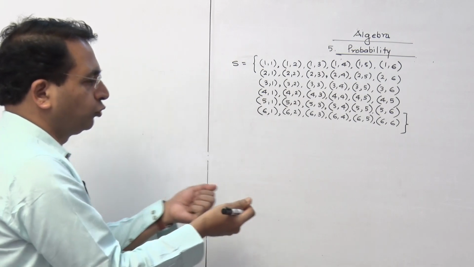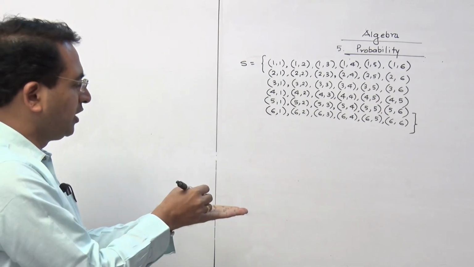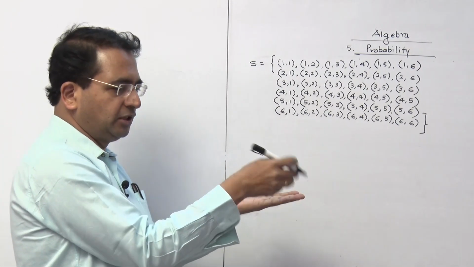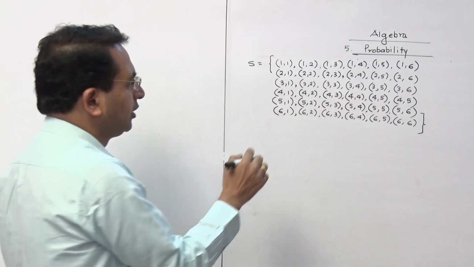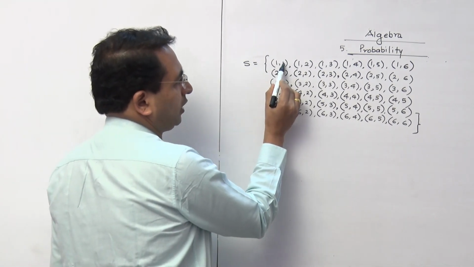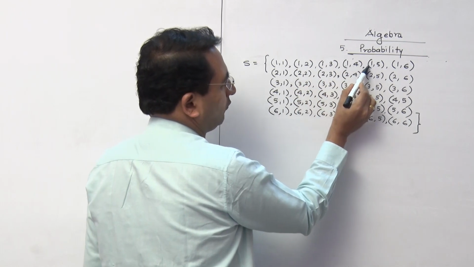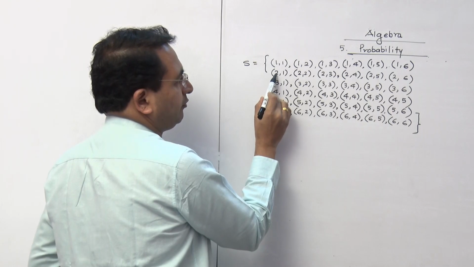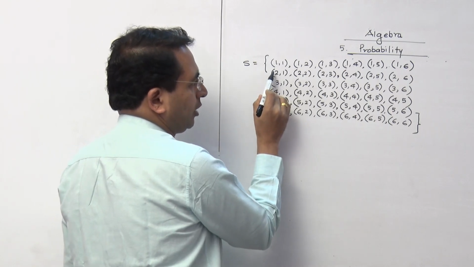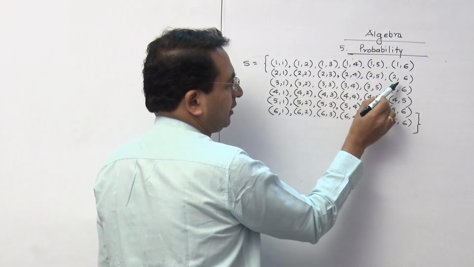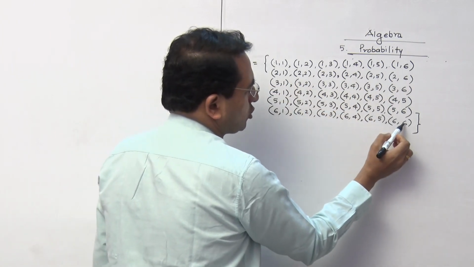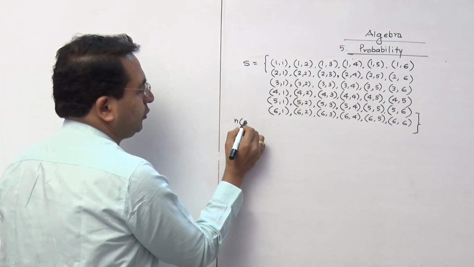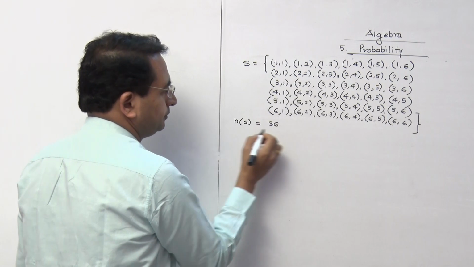Now suppose when you throw 2 dice, one observation you are getting on the top face is 1 and the other is also 1. Like that, you may get these observations: 1,1; 1,2; 1,3; 1,4; 1,5; 1,6. Similarly, in the next set, we are going to have 2 on the first die on the upper surface and then 1, 2, 3, 4 like that. So definitely it is 6, 6. So your n of S is going to be 36.